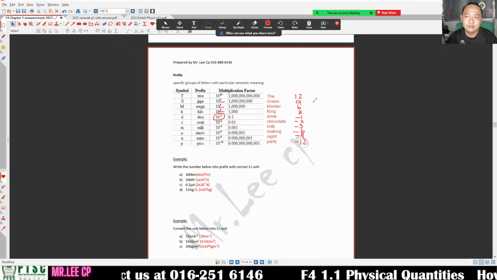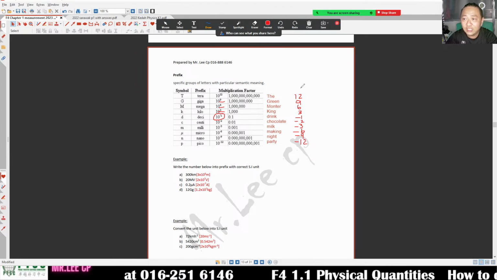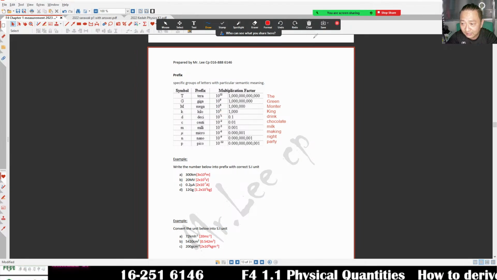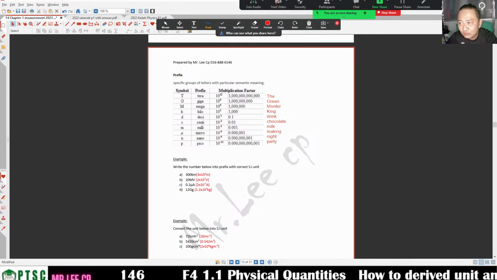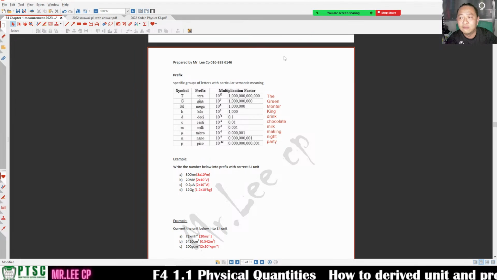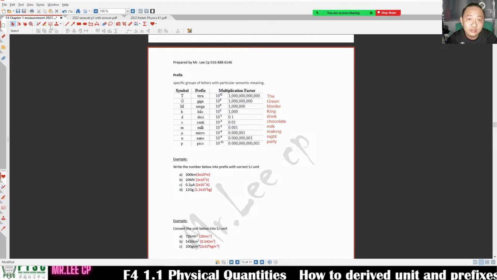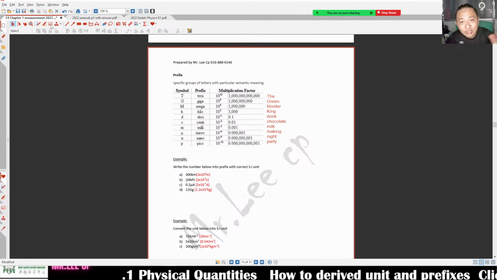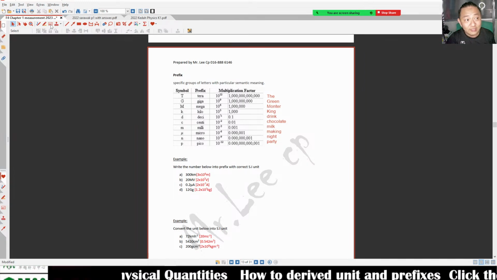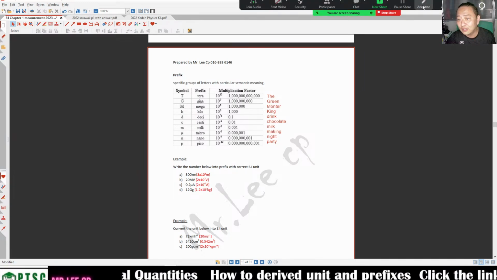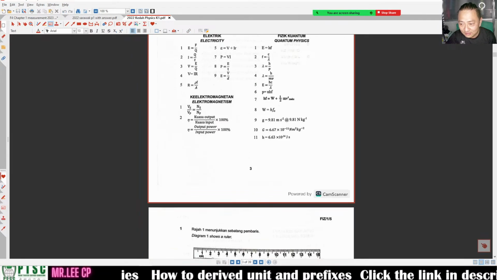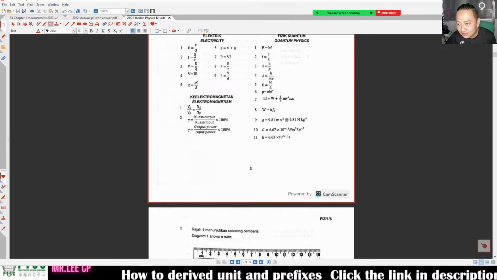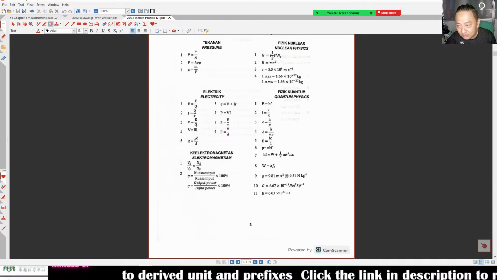Alright. So now if you want 2 more, then I can give you 2 more. This one is already good enough in your SPM level. The question, they will not ask you directly. They will ask you indirectly. Like for example, this kind of formula, lambda is equal to ax over d.